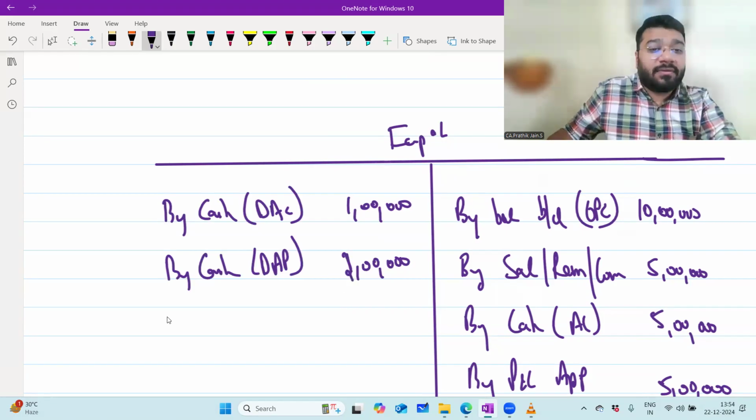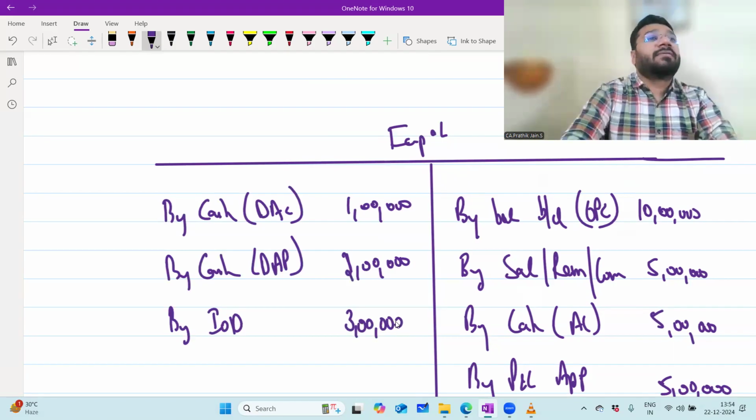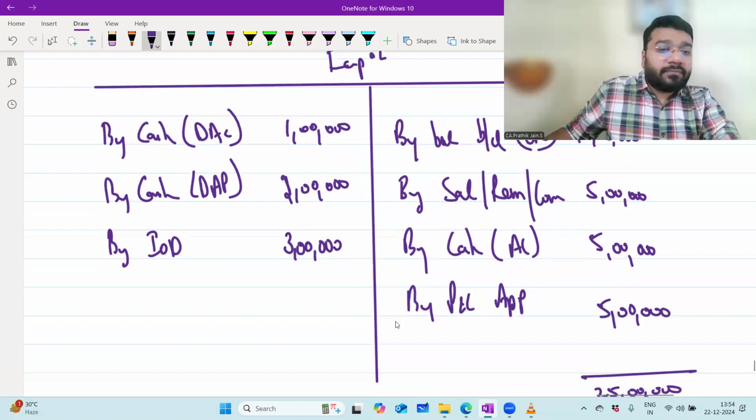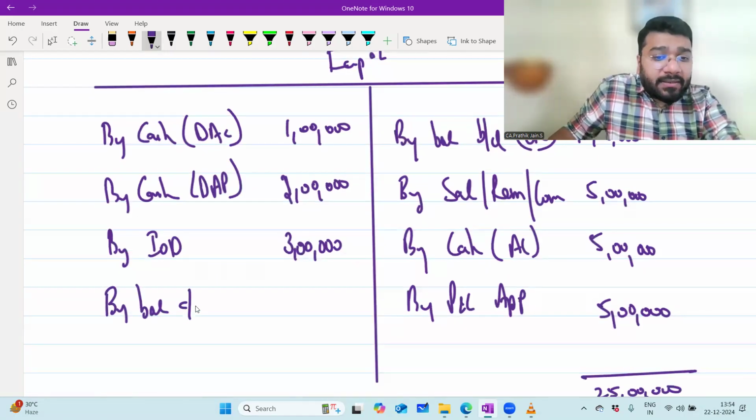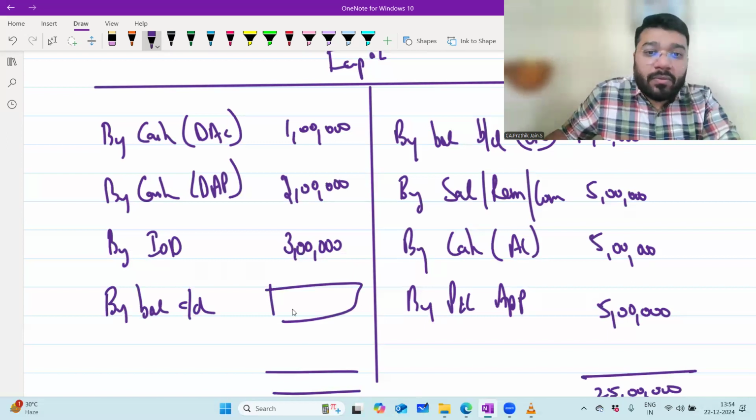By interest on drawing, 3 lakh. Please tell me, what is my closing capital? By balance carried down, how much? 19 lakh. 19 lakh is my closing balance.